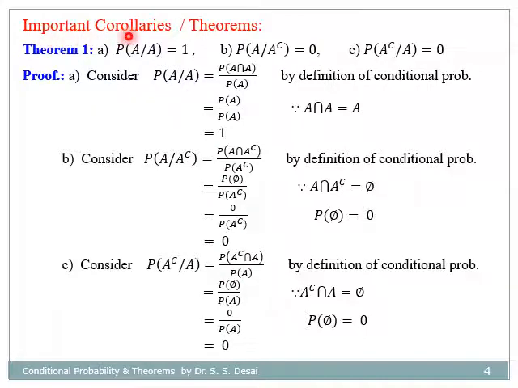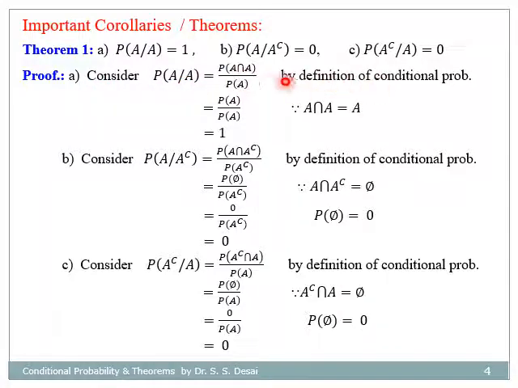Now let us see some corollaries, that is, theorems based on conditional probability. First theorem: P(A|A) = 1, P(A|A complement) = 0, and P(A complement|A) = 0. For the proof, consider P(A|A).